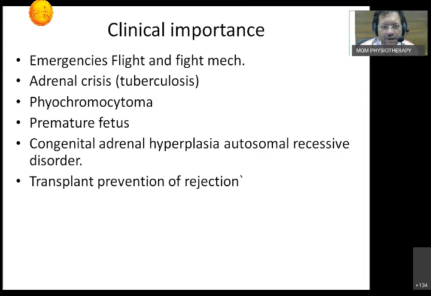Next, another thing I want to talk about: prevention of transplant rejection. This is the place where we give a steroid to the patient, even though they are a histocompatible match. Still, in the transplant patient, to prevent rejection, we have to give a steroid lifelong. Remember, lifelong. And what happens? It has some side effects.